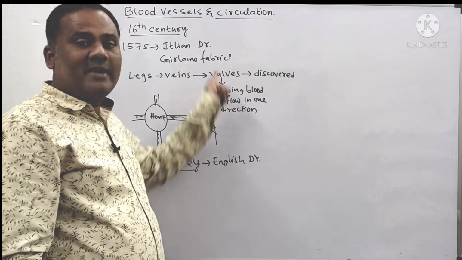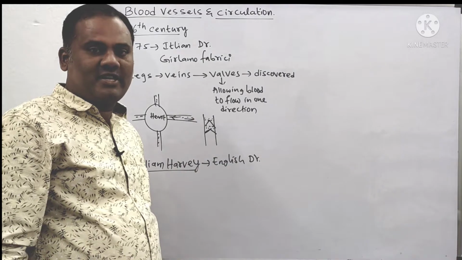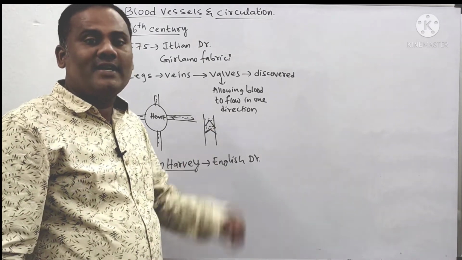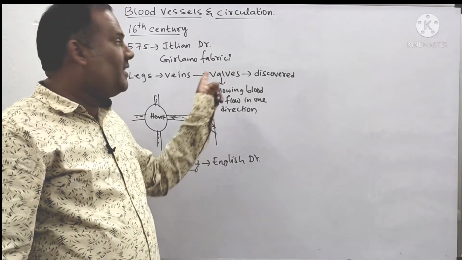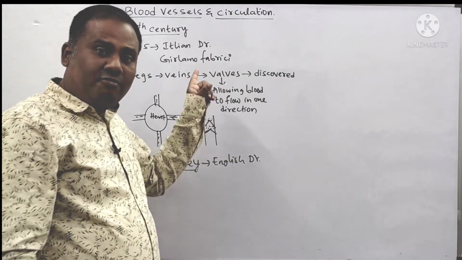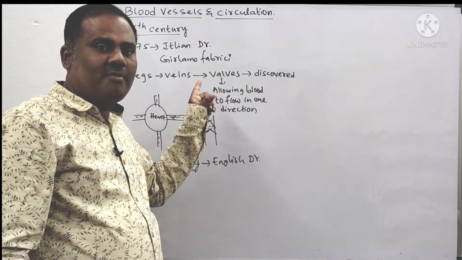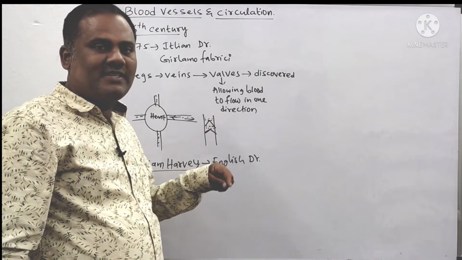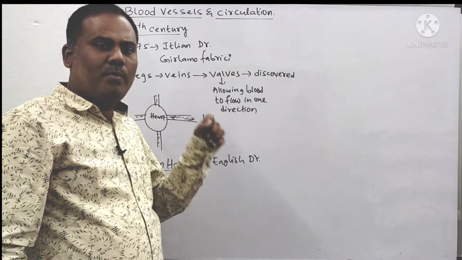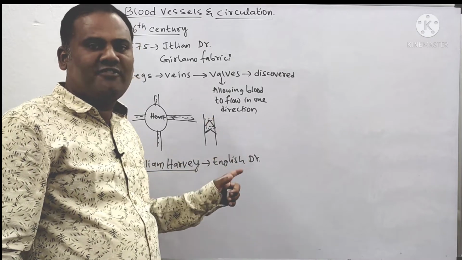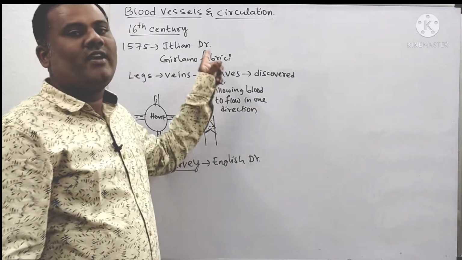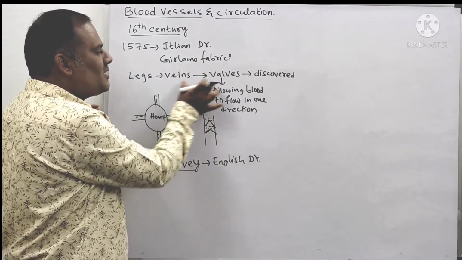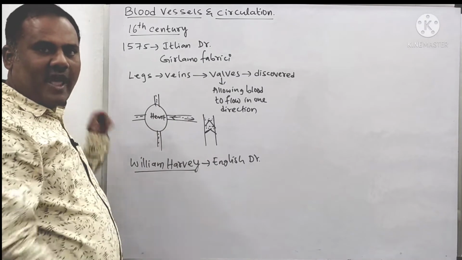Why? Because he was very much interested in the teachings of Girolamo Fabrici. So that's why he wanted to do his doctor course under the guidance, under the professorship of this Girolamo Fabrici. So he went to France for the purpose of the teaching of this Girolamo Fabrici, and then he started his medical education as the disciple. Disciple means nothing but a student, okay, an obedient student and dedicated student towards his professor, as he became a disciple for this Girolamo Fabrici. And whatever his teacher told, that is the walls are present in the veins, okay, he has not accepted.